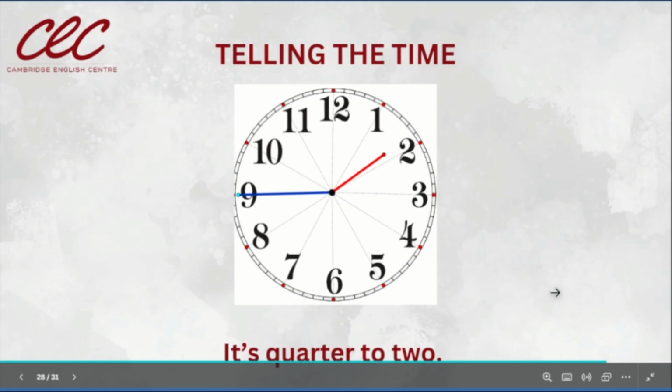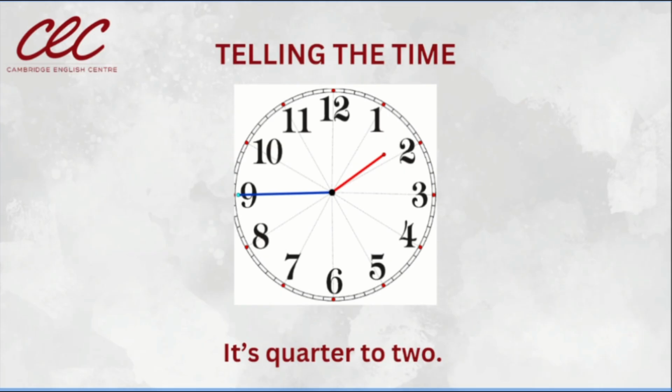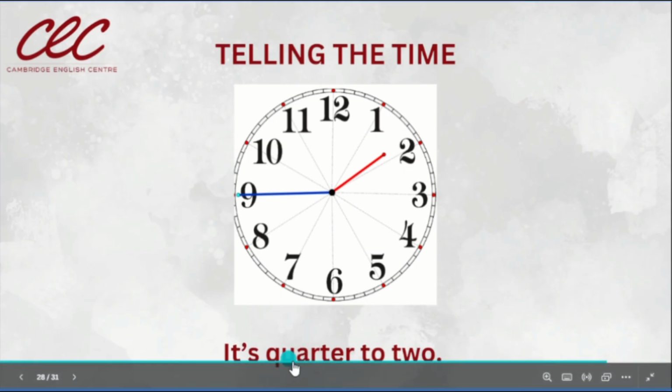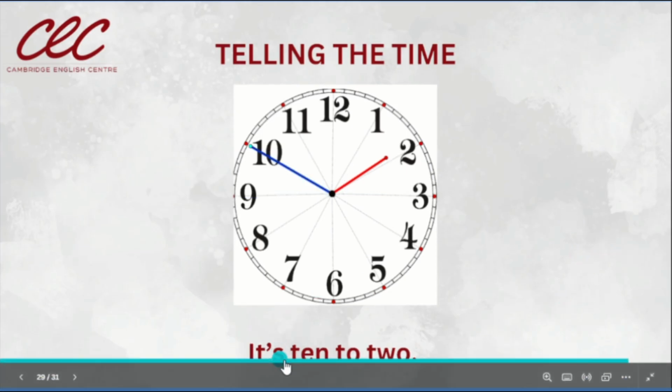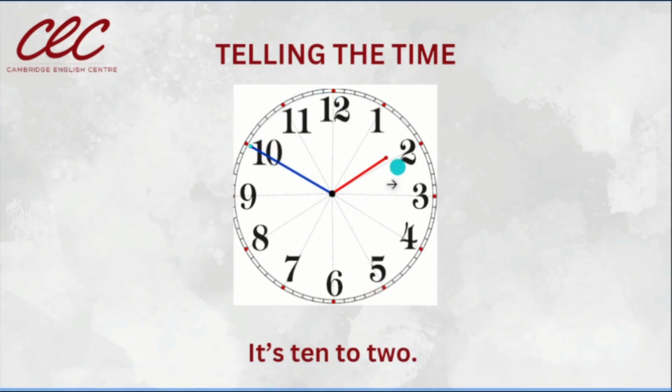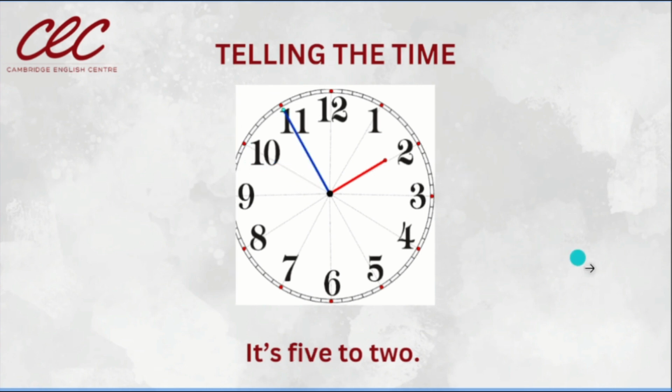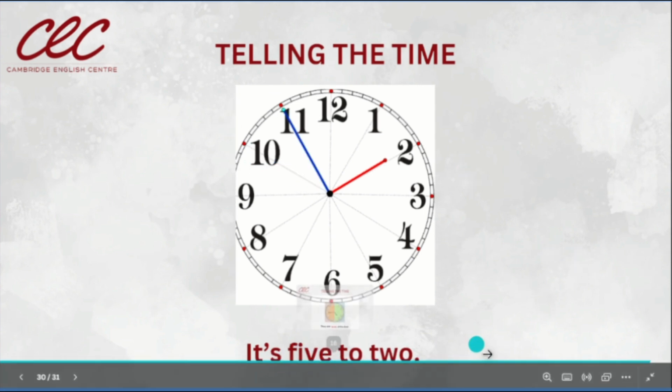En español lo diríamos, faltan 15 minutos para las 2. ¿Sí? Esta es la expresión. ¿Cuánto falta para llegar a la siguiente hora? It's 10 to 2. Look, 10 minutes to get to the next hour.